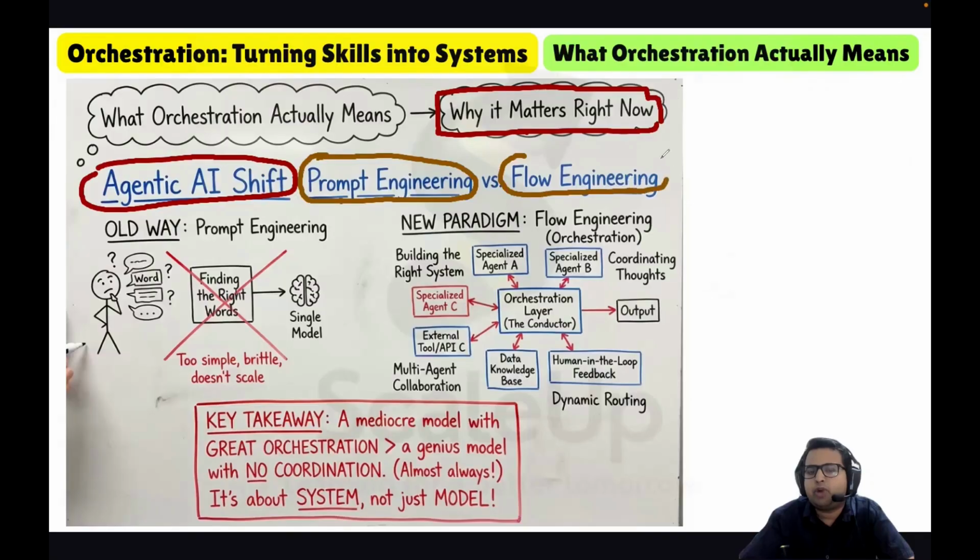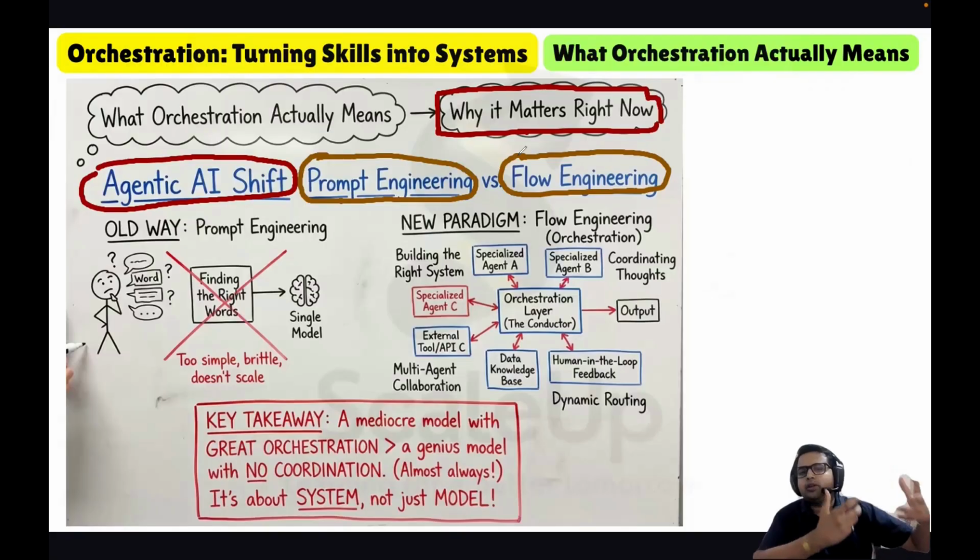Prompt engineering is all about finding the right words to give to the large language model. And what is flow engineering? Flow engineering means building the right orchestration. Now we are not talking about giving the right prompts, but about giving the right orchestration.